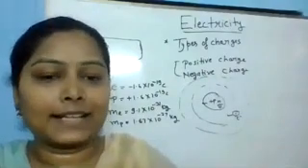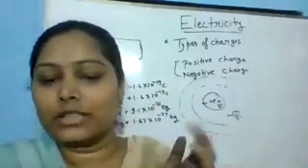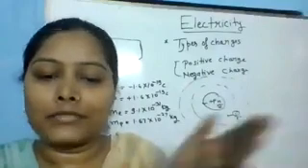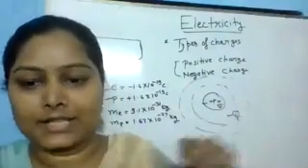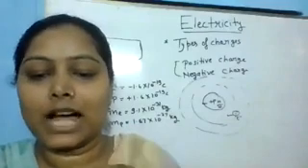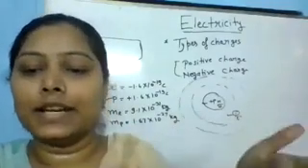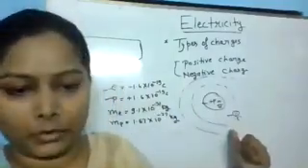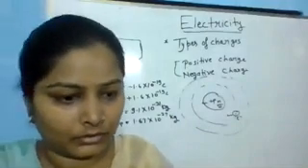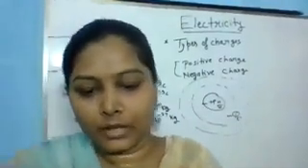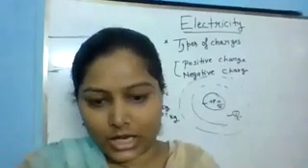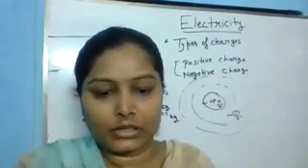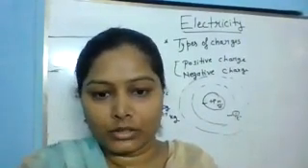Now you can't exactly say after charging whether this is positive or negative. For that, we have to do many observations or experiments. After those observations and experiments, it is defined that when we rub the glass rod with silk, it gets positively charged. So charge is a property which is acquired by any uncharged body, because initially the body is uncharged. Right? Yes, ma'am.